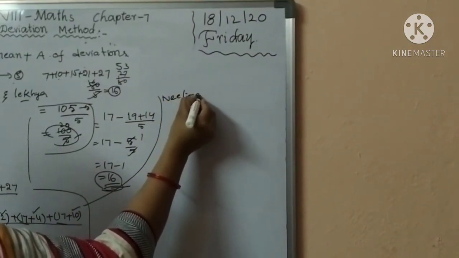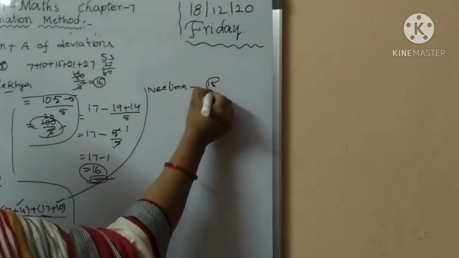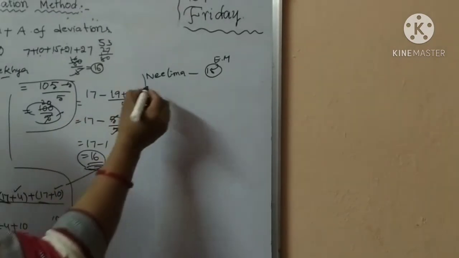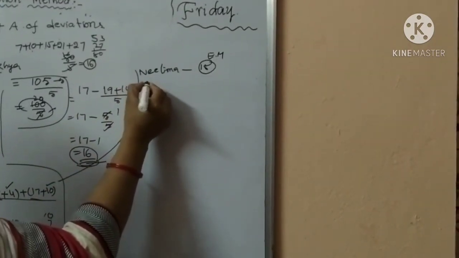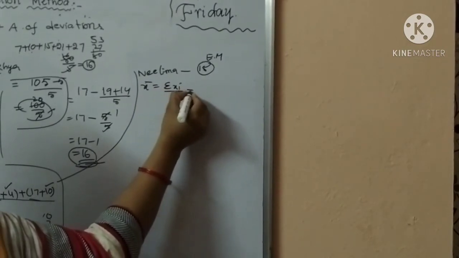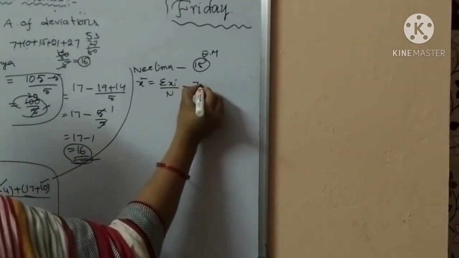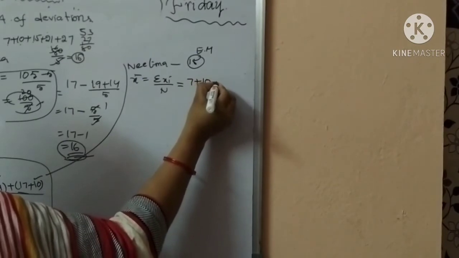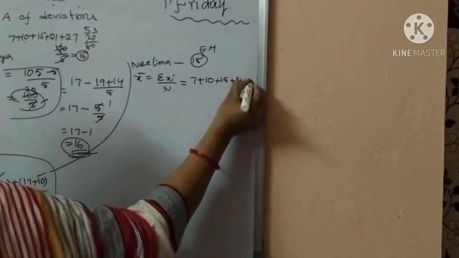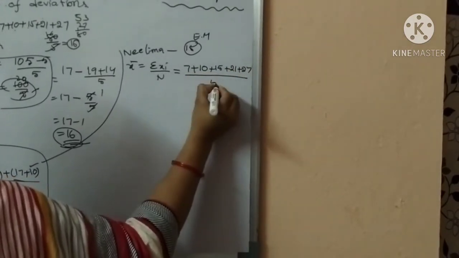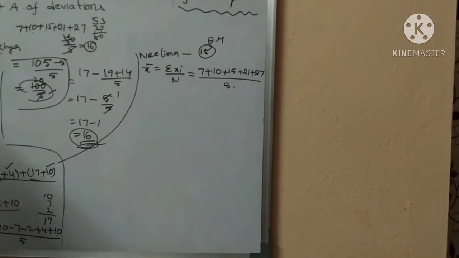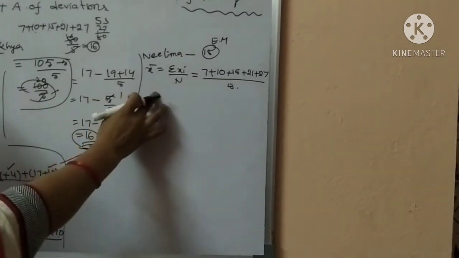Neelima's estimated mean is 15. At the same time, x bar equals sigma xi by n. So here, write the same observations, 7 plus 10 plus 15 plus 21 plus 27 by 5. Okay. So here their arithmetic mean is sigma xi by n.